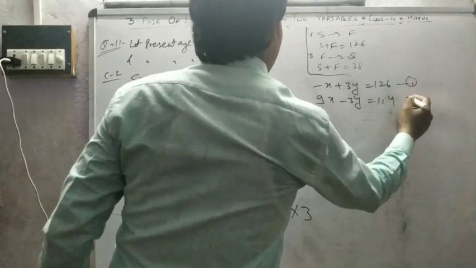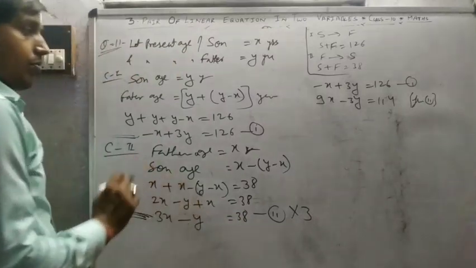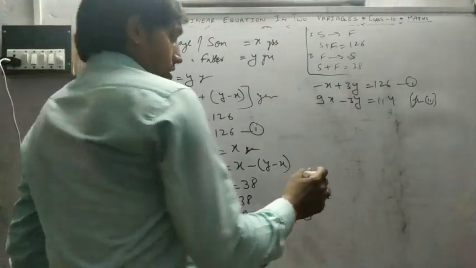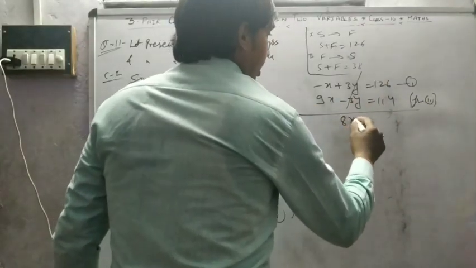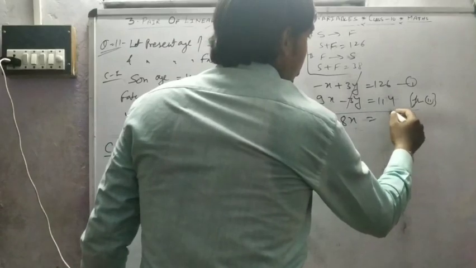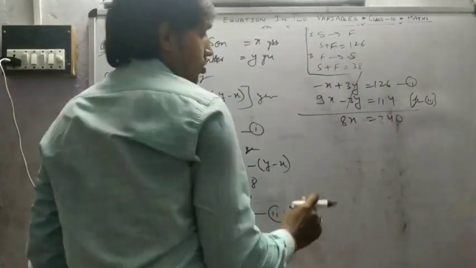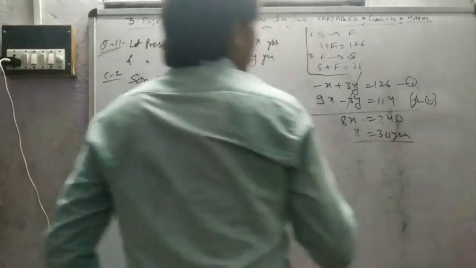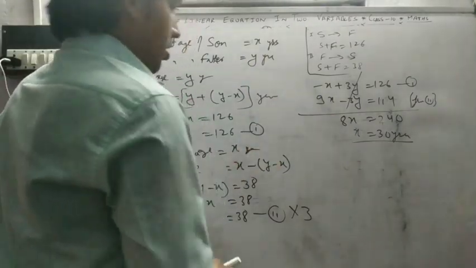It's equation first, and this is from second after multiplying by 3. Then add, y cancels, 8x is equal to 240, then x is equal to 30 years, means present age of son is 30 years.